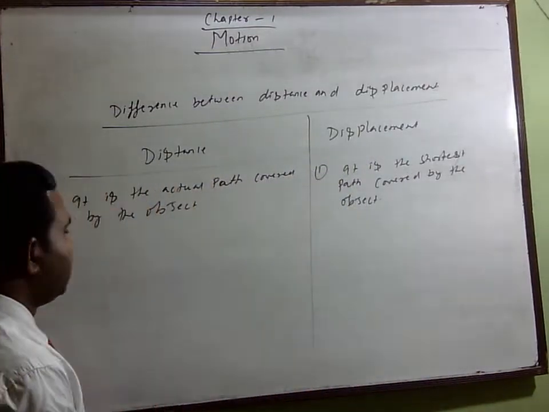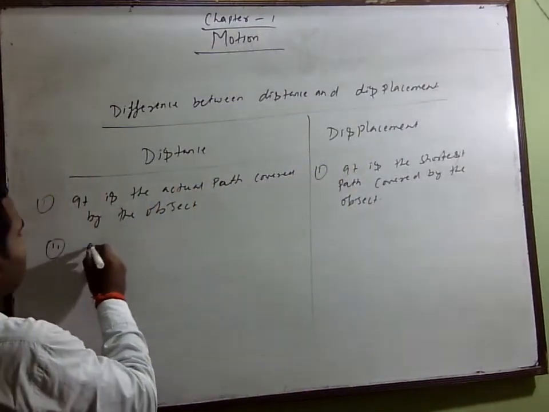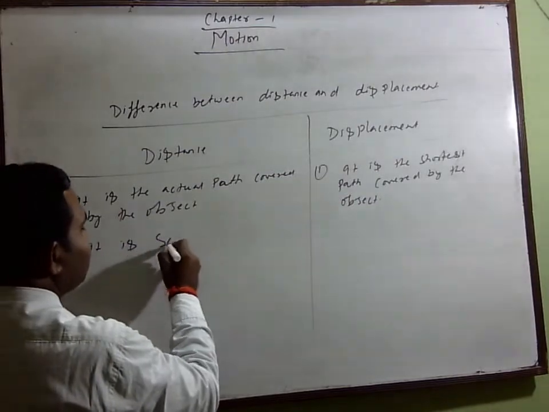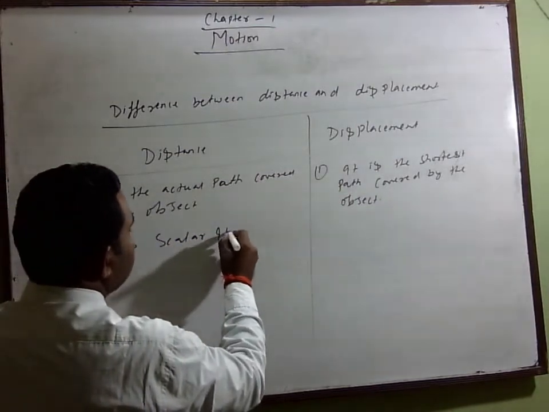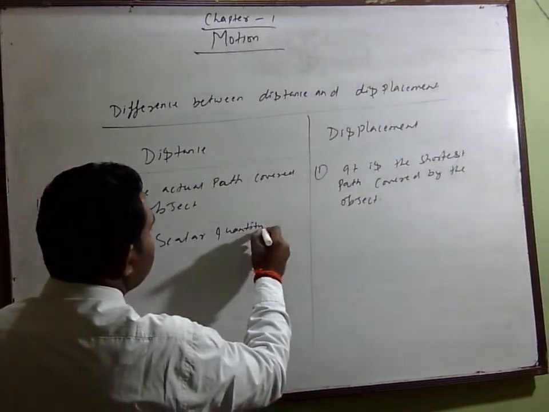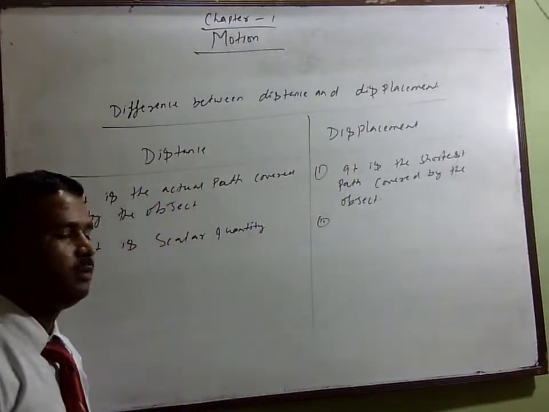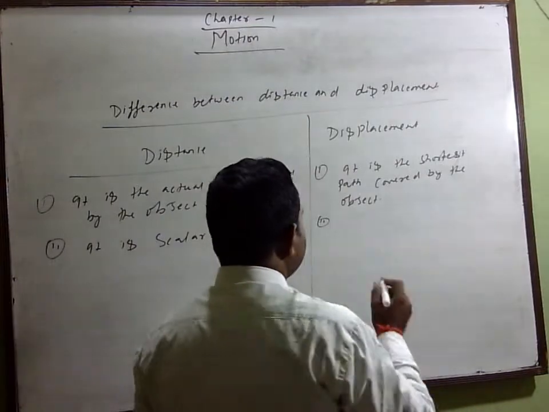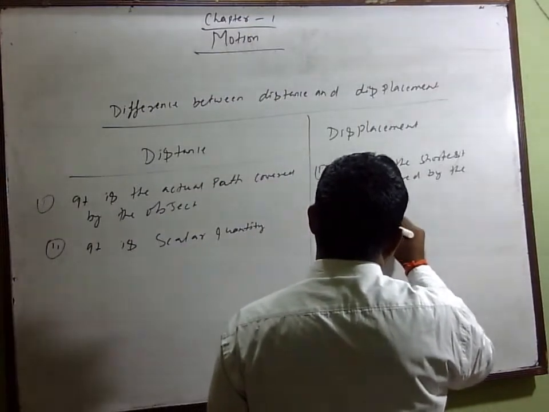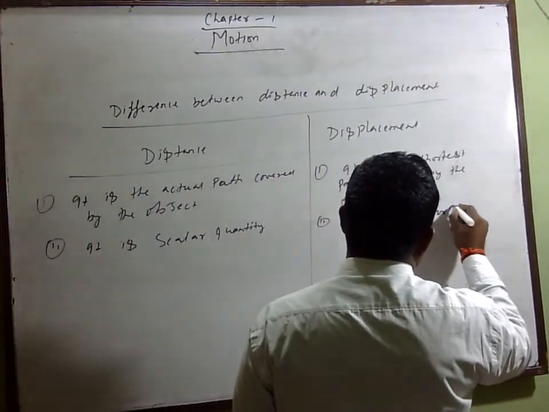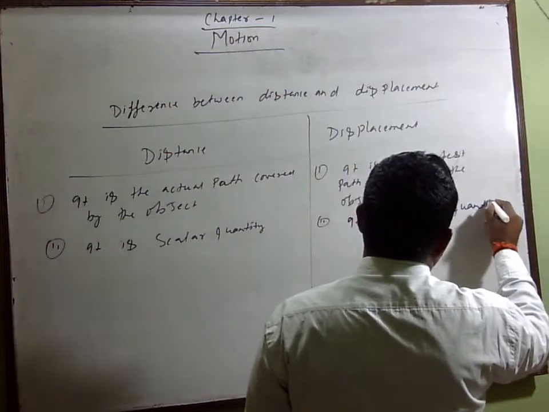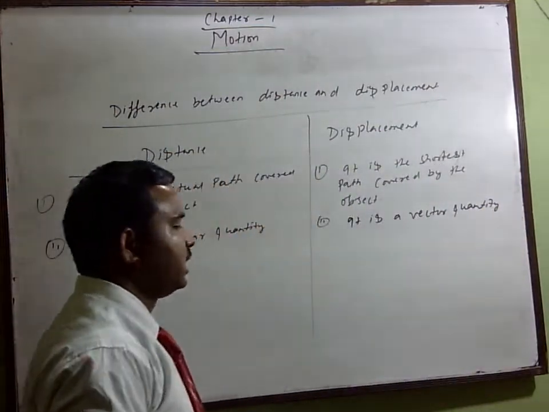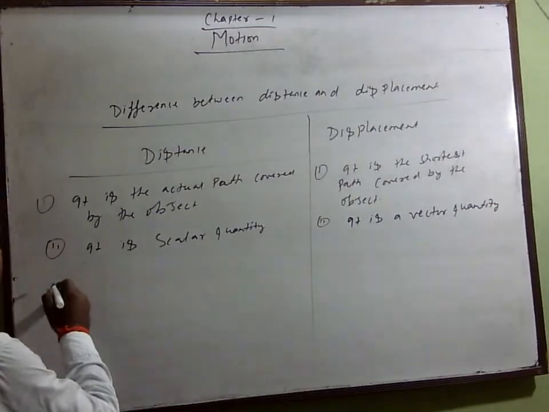Good. Next point, what will you write here? It is a scalar quantity. But on the next side, tell me what you will write. It is a vector quantity. Very good. One is scalar and the next is vector quantity.